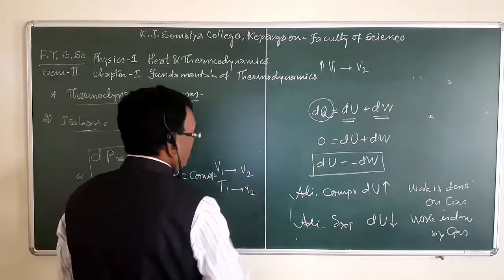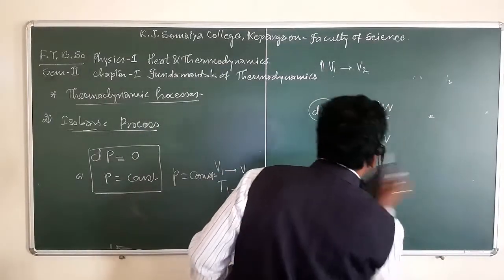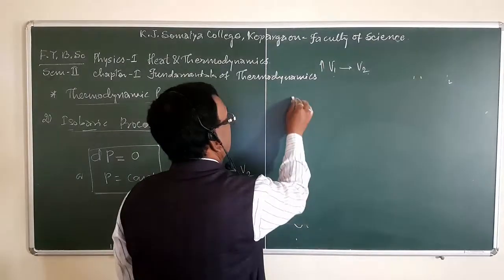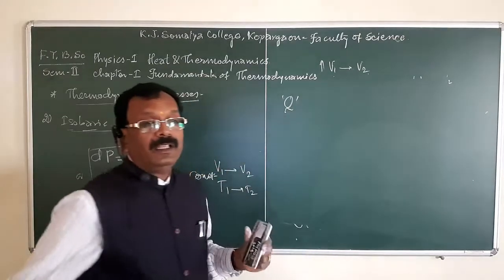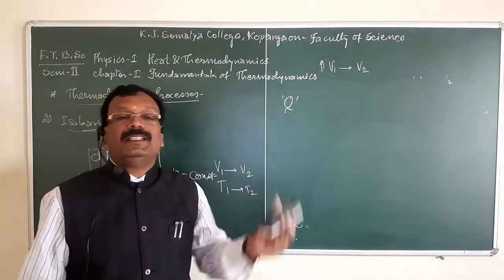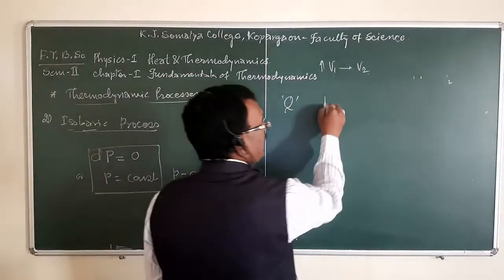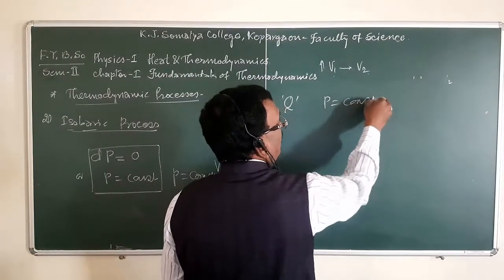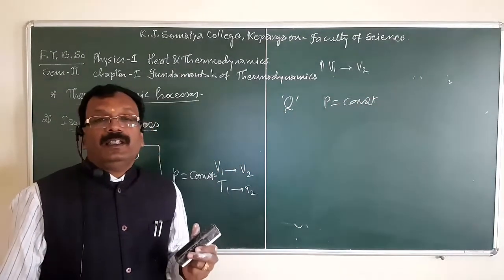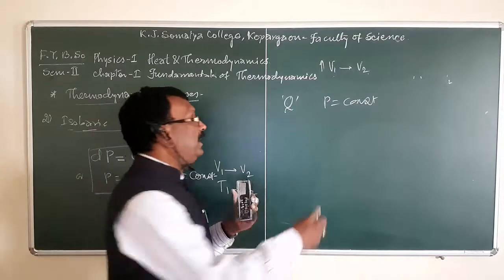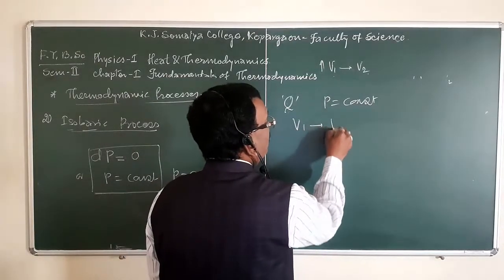Suppose Q is the amount of heat absorbed by the system at constant pressure. And suppose its volume increases from V1 to V2.